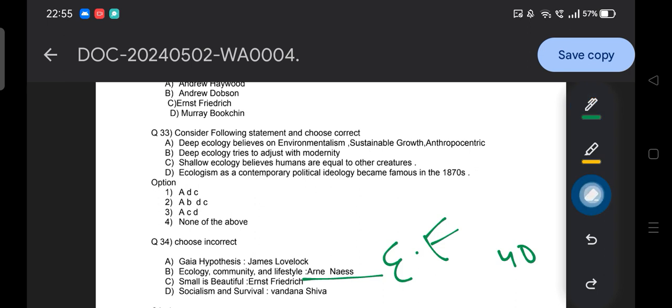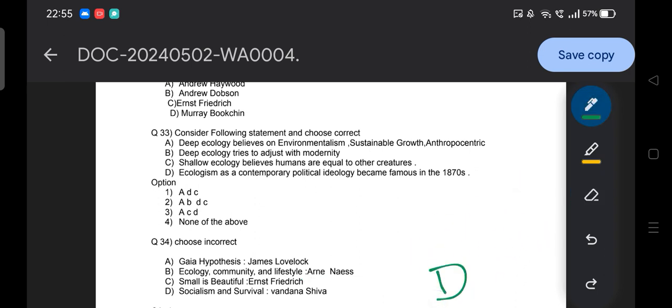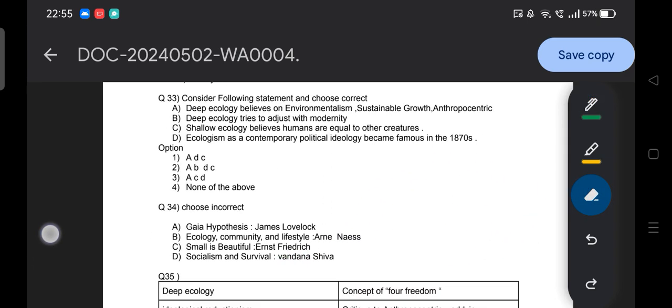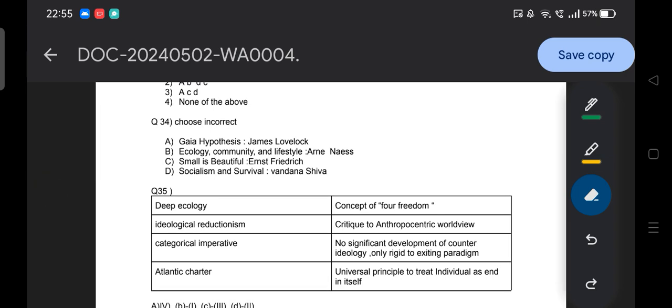And here the time is off. So the answer to this question is option D, Socialism and Survival by Rudolf Bahro. Rudolf Bahro is an eco-socialist thinker. I have already taught you in the class, so I hope you were there in the class.